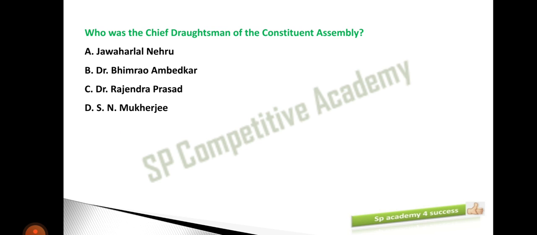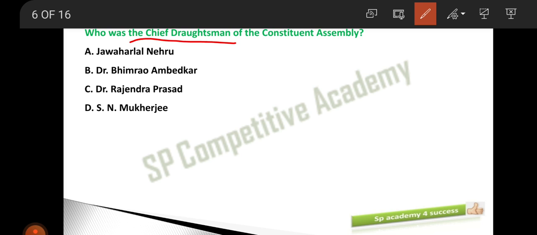Who was the chief draftsman of the Constituent Assembly? No doubt, no explanation is necessary for this. You guys can answer this. So option B, that is Dr. Bhimrao Ambedkar ji. Dr. B.R. Ambedkar ji, he was the chief draftsman.